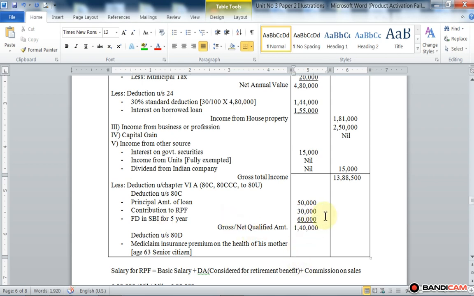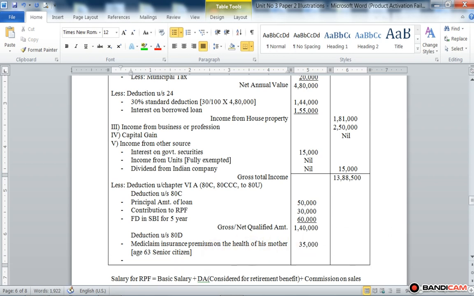For a senior citizen, the mediclaim is allowed for deduction amounting to rupees 50,000, or mediclaim premium paid, whichever is lower. So 35,000 is allowed for deduction.